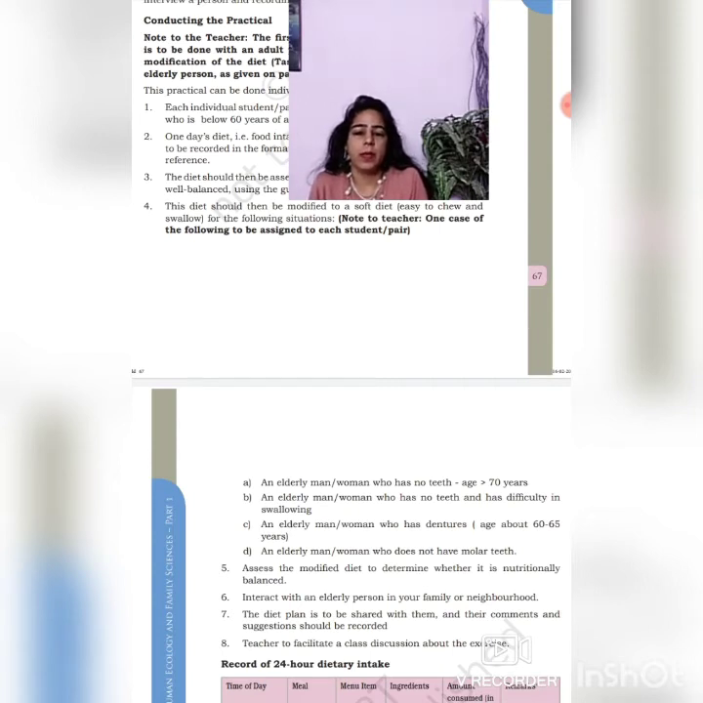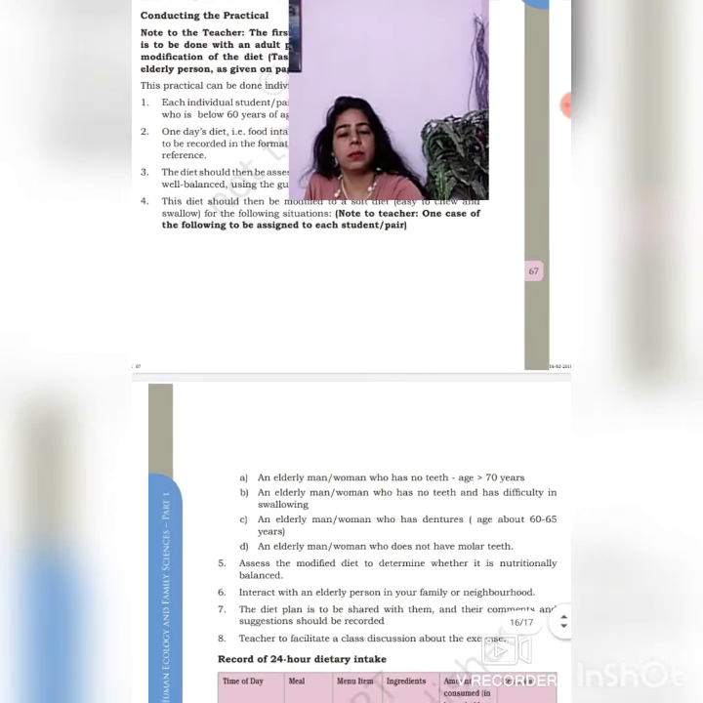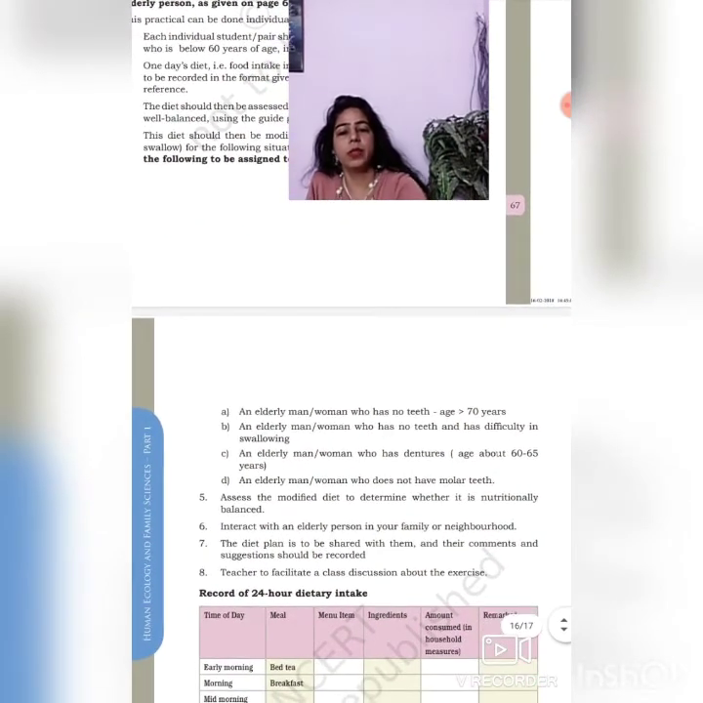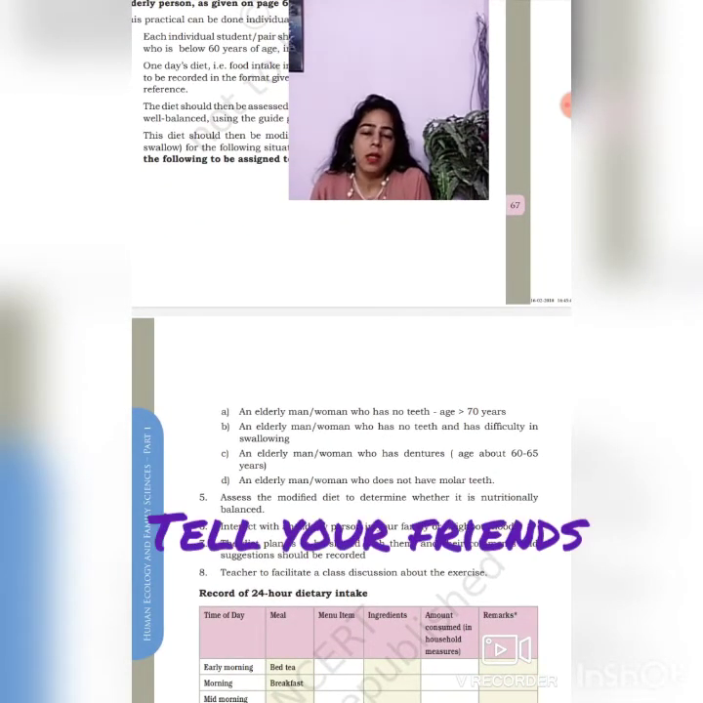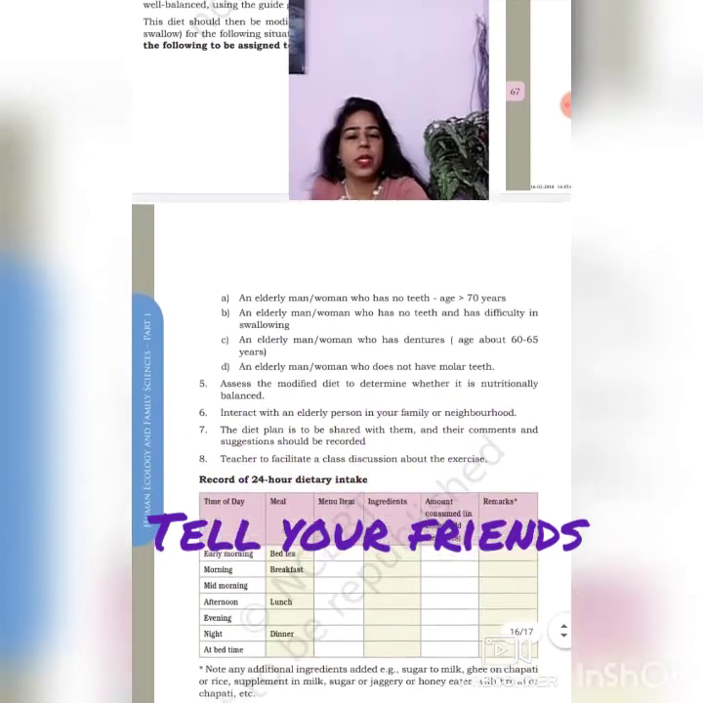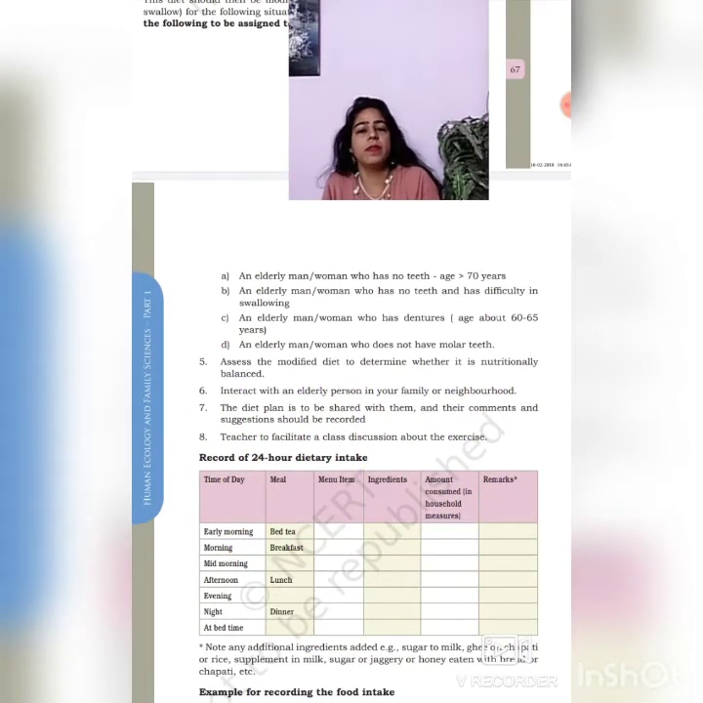Points A, B, C and D, you can take any one individual. As for all the students, one student has to take one case, asking the teacher what case has been assigned to them. First is an elderly man or woman who has no teeth. Age is above 70 years. The second is an elderly man or woman who has no teeth and has difficulty in swallowing also. So as per their needs, you will have to modify the diet.